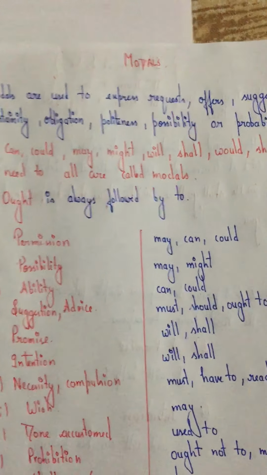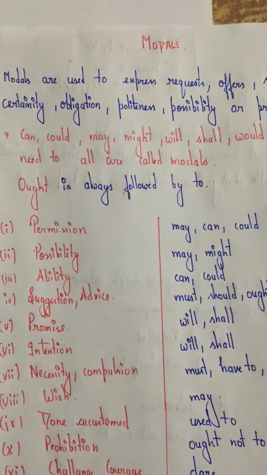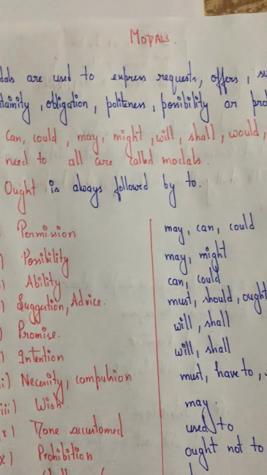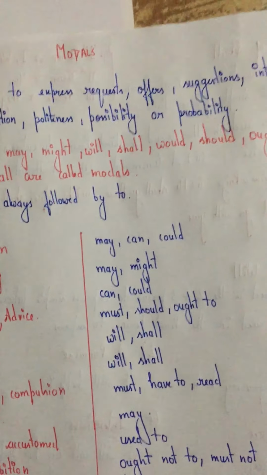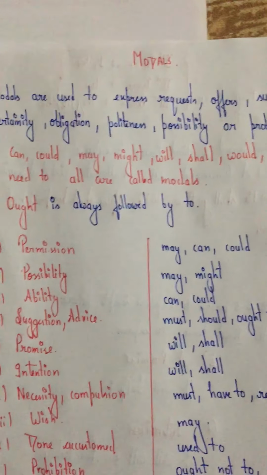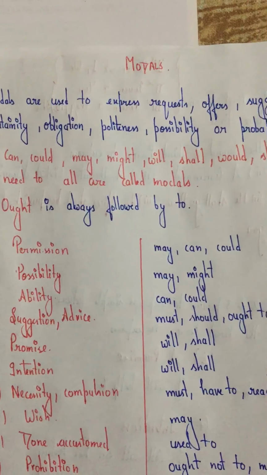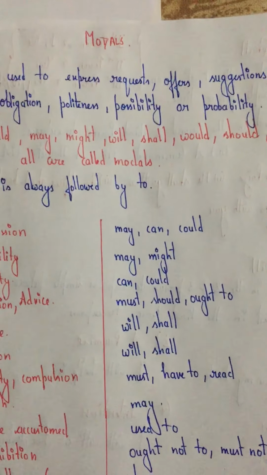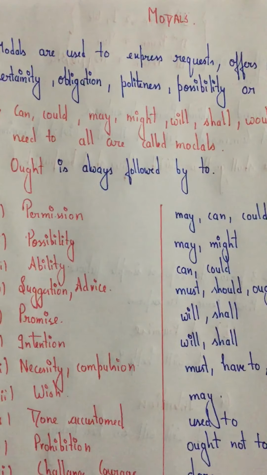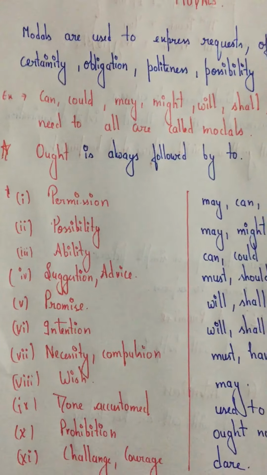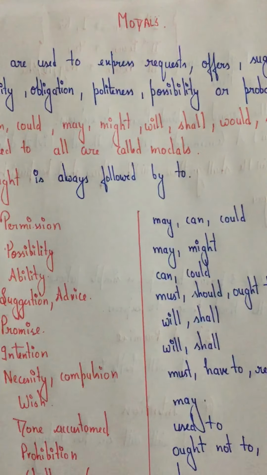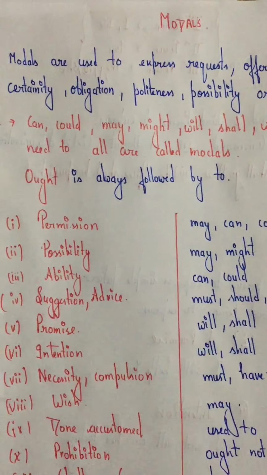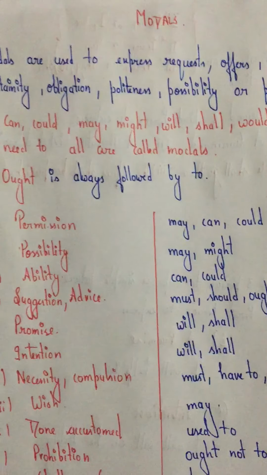Good morning, students. Today I will teach you the next topic, that is modals. So what are modals? Modals are used to express requests, offers, suggestions, intention, certainty, obligation, politeness, possibility or probability. Right? What are these modals? Those words are can, could, may, might, will, shall, would, should, ought to, need to. All these words are called modals, right?